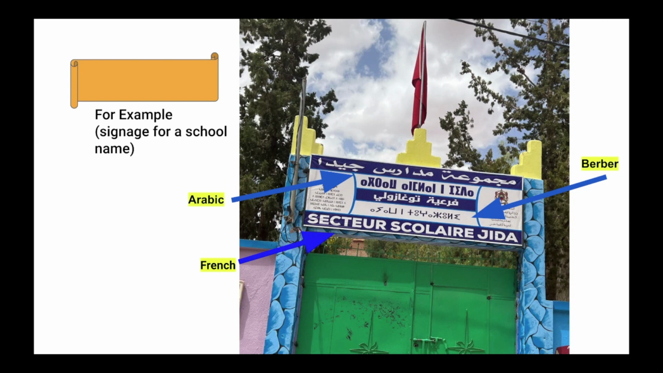So this is an image that's an example of a sign that's trilingual. On the top banner in the dark blue, we can see Arabic. Underneath it, Berber or Amazigh, as well as French on the bottom banner.